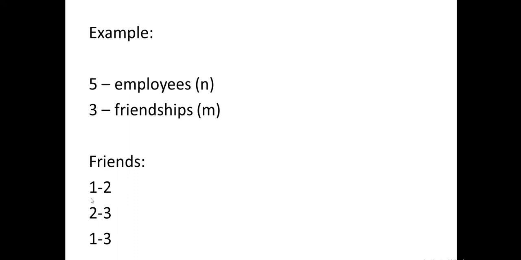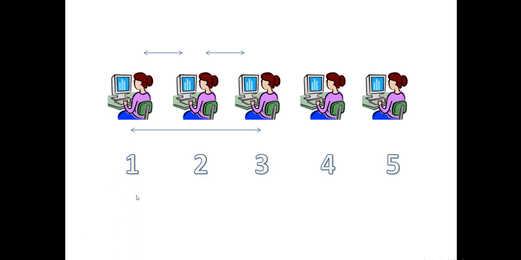The friendships are: 1 and 2 are friends, 2 and 3 are friends, and 1 and 3 are friends. So here we can see that 1 and 2 are friends, 2 and 3 are friends, and 1 and 3 are friends. 4 is alone and 5 is alone. So it's clear that 1, 2 and 3 are friends, so they will go through one route. 4 will go through one route and 5 will go through one route. But how do we determine that?